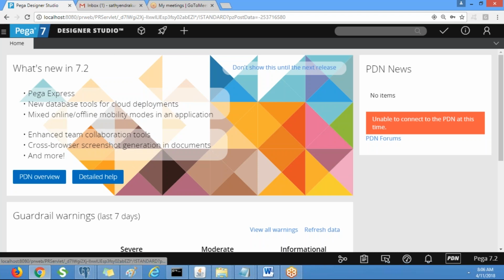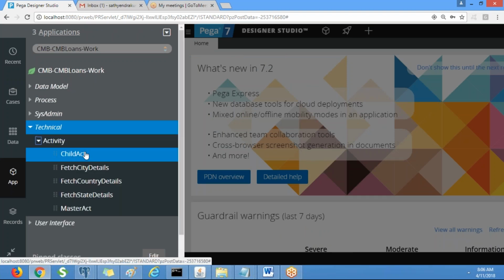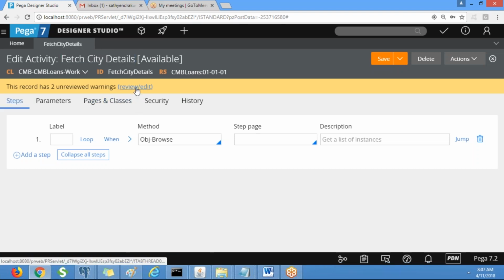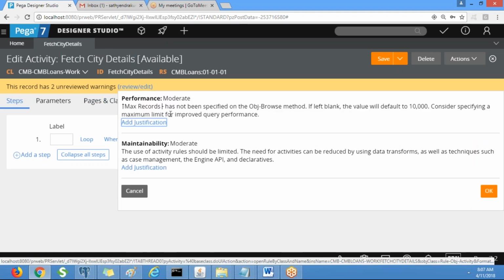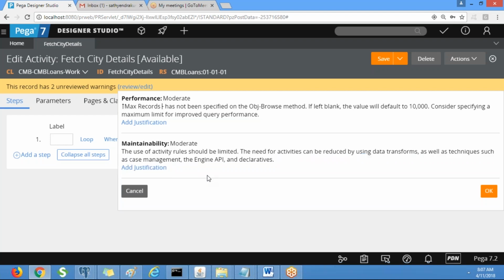Okay, so let me open one activity. Any activity, you see by default one warning. This is the max records, this is a different one. This is the common warning for all the activities: the use of activity rules should be limited. The need for activities can be reduced by using data transforms as well as techniques such as case management and other things. Okay, so the use of the activity rule should be limited.